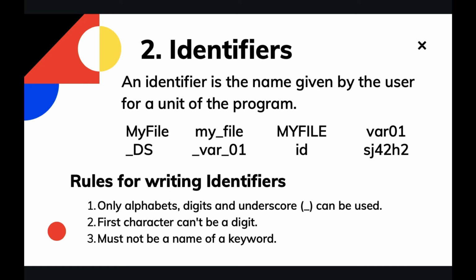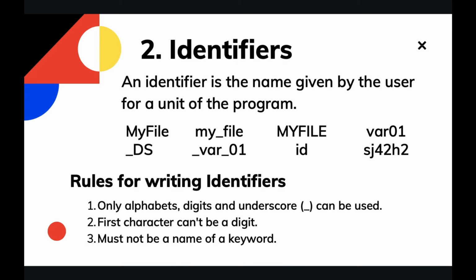If you are naming something like My with M capital, and another object or function or identifier as my with small m and small y, it will treat both the my's, capital My and small my, differently. So that is known as case sensitivity.